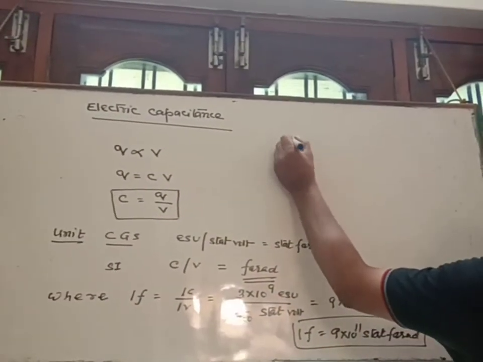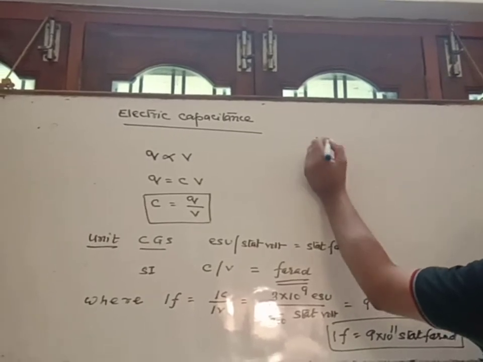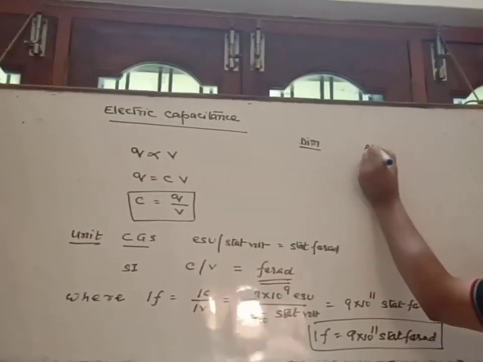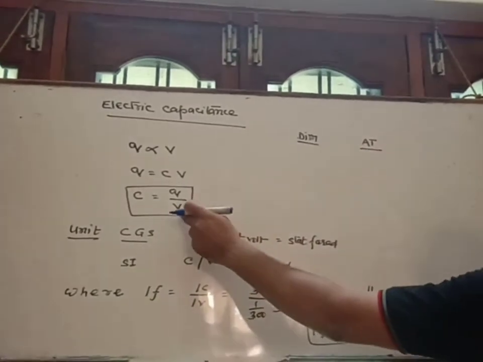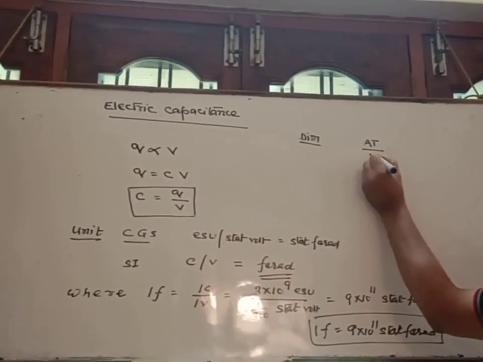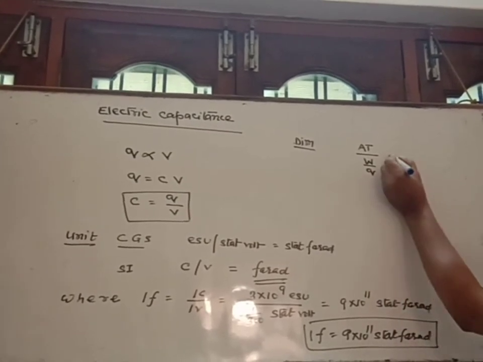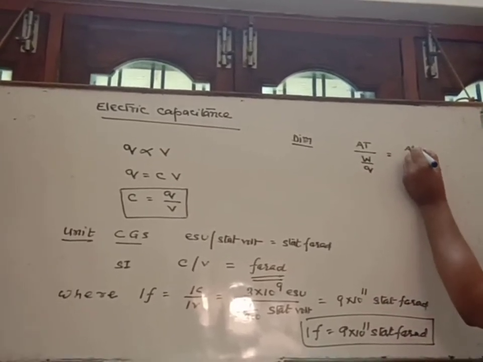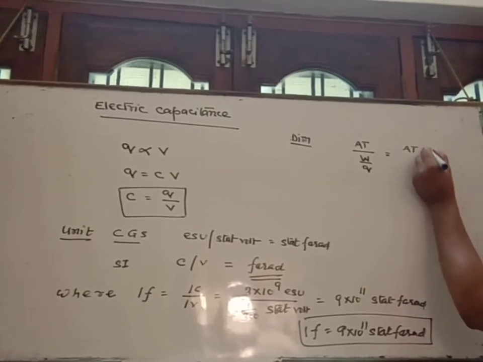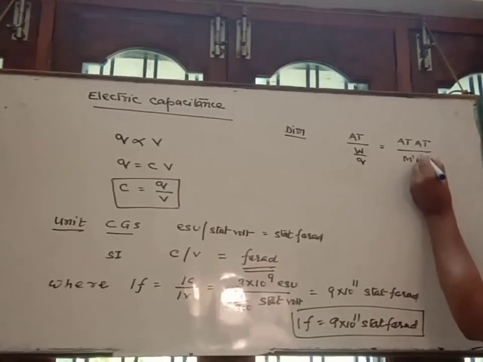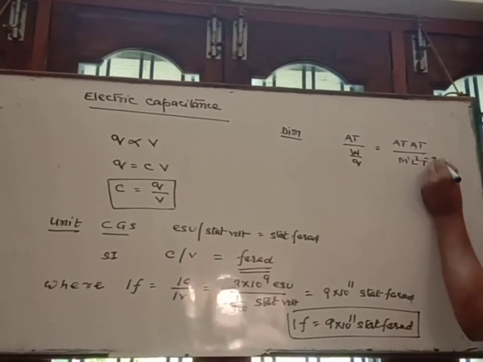Its dimension: the dimension of charge is current into time, that is AT. The dimension of voltage is work done upon charge, as you know V is equal to W upon Q, so work is M1 L2 T minus 2, and charge is AT.